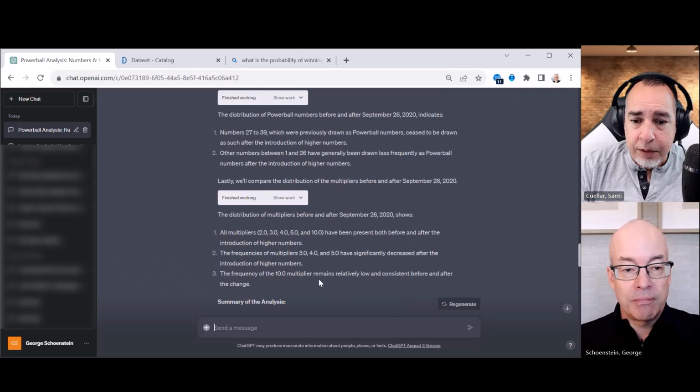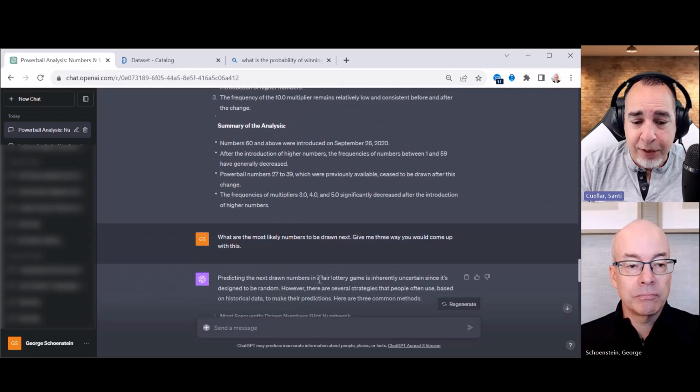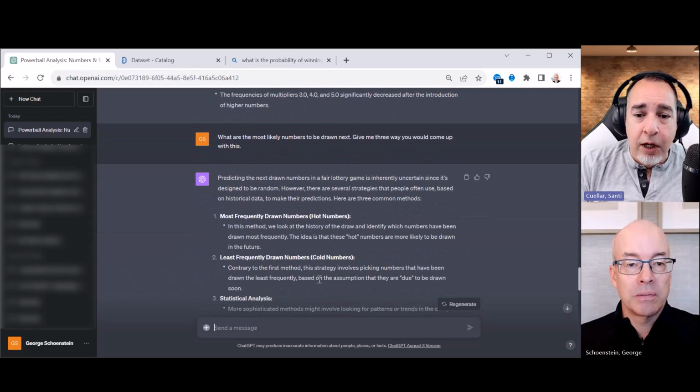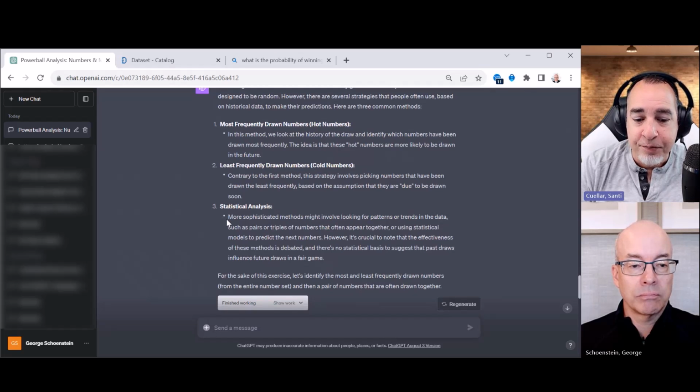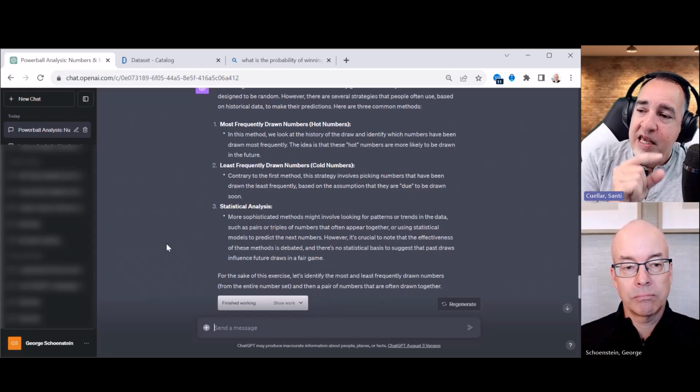Yeah, this is just fascinating, man, no matter how many times. Oh, here's the other prompt. So, what are the most likely numbers to be drawn next? I love that prompt. And give me 3 ways you would come up with this. And then it came up with its own description: hot numbers, cold numbers, and then just an analysis. I mean, this is great. And what I love about it is that it's actually describing its approach as well. So it's telling you, hey, here's how I'm going to develop your answers.